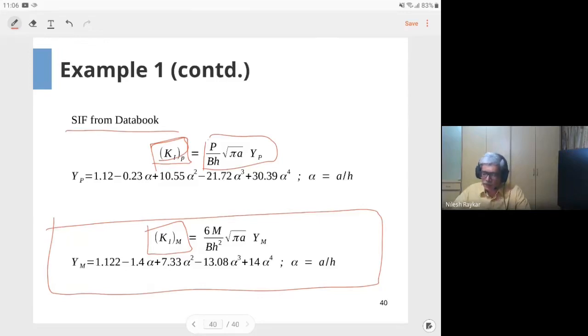Okay, so that completes the recap of the topic of fracture mechanics. Essentially, something which is new, which you have to dwell upon and understand clearly, is the concept of stress intensity factor. It is difficult to grasp in the first go, so I suggest you read through the textbook and spend some time to understand what that means.